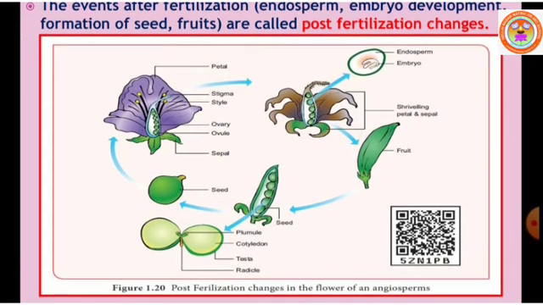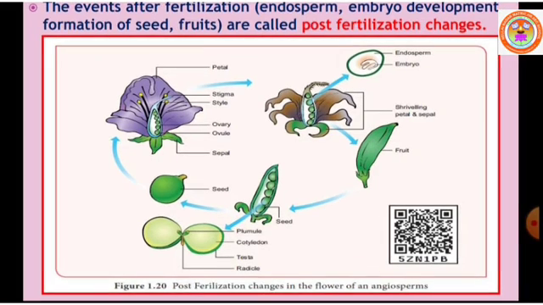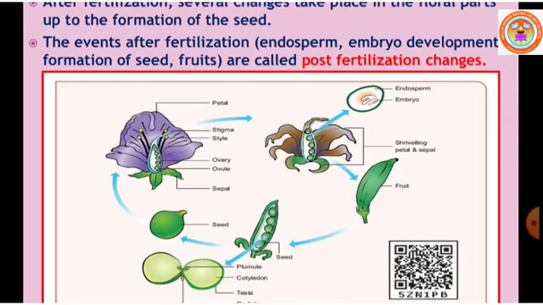The seeds are nothing but ripened ovules, which store food in them. So the formation of endosperm, embryo development, formation of seed and fruits are collectively called post-fertilization changes, in which several modifications are observed.